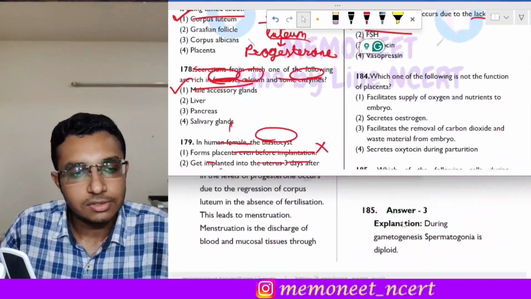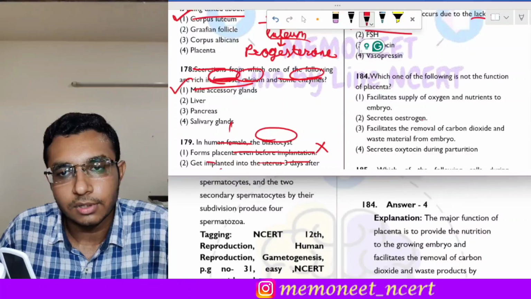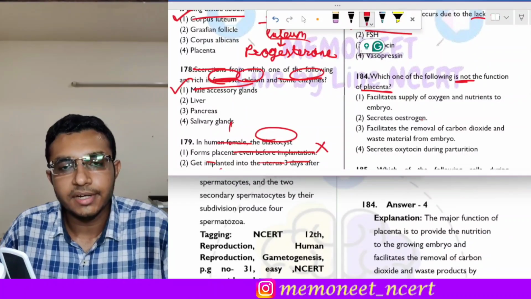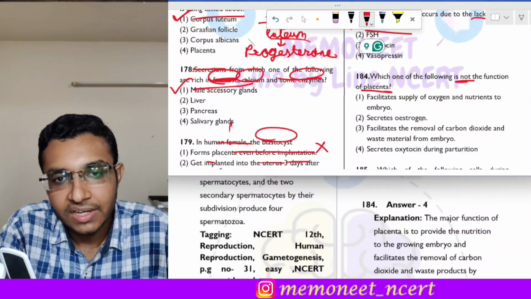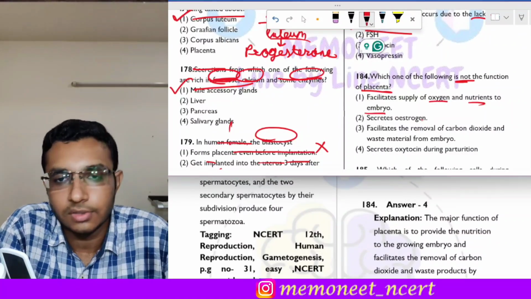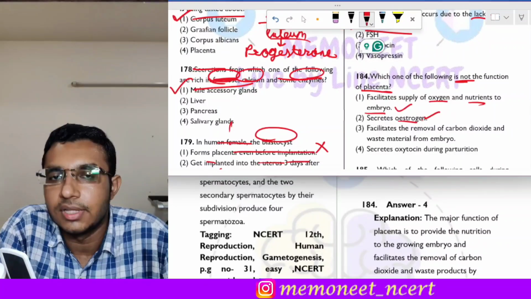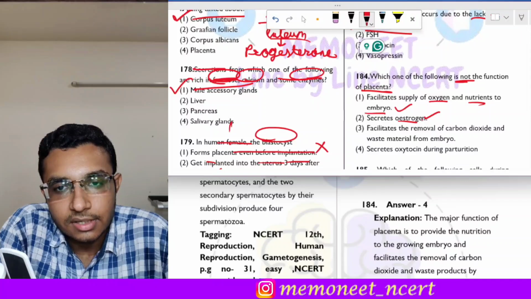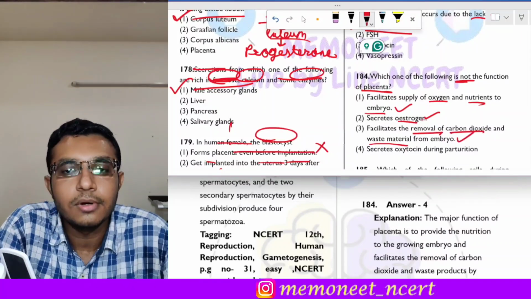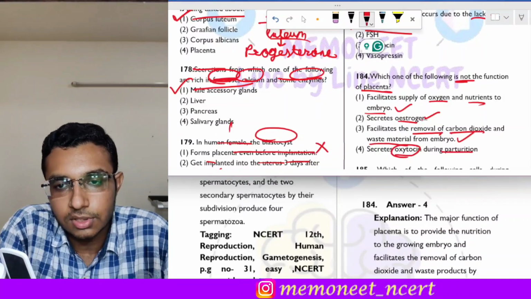The next question is question 184. Question 184 states that which one of the following is not the function of placenta? Okay, so let us read the statements one by one. First is it facilitates the supply of oxygen and nutrients to the embryo. So yes, that is the function of placenta. Second is it secretes estrogen, so that is also a function of placenta. Third is it facilitates the removal of carbon dioxide and the waste material from the embryo, so that is also a function of placenta. But fourth is it secretes oxytocin during parturition.